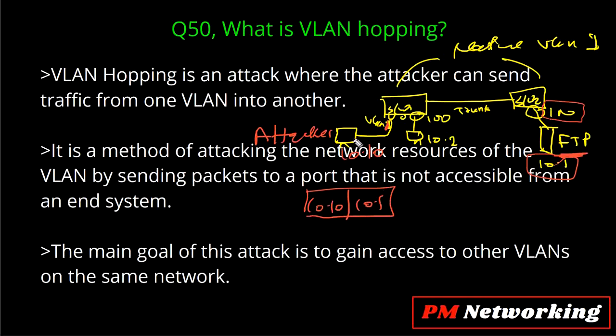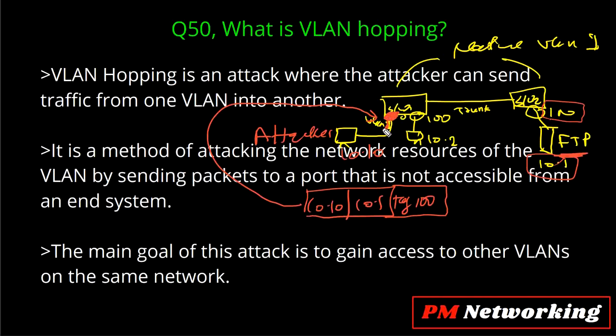And suppose with an application, there are a lot of applications, you can add a .1q tag to your traffic. So if this attacker adds tag 100 over here, right? So now this traffic will be received by the switch on this interface. Now the switch will check the destination MAC address. So the destination MAC address will be the MAC address of the FTP server. After that, the switch will check, okay, on which port did I receive this traffic? So I received this traffic on this interface.